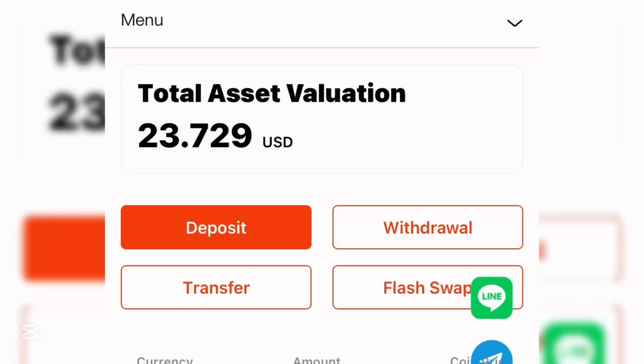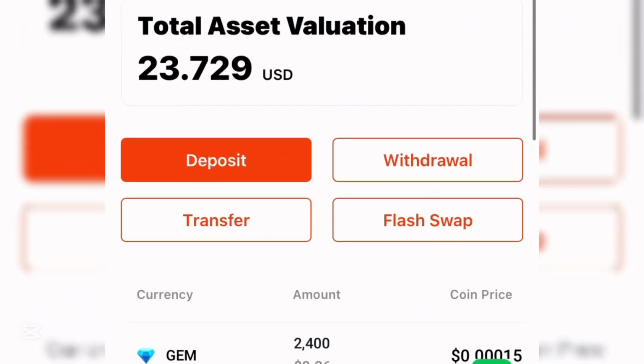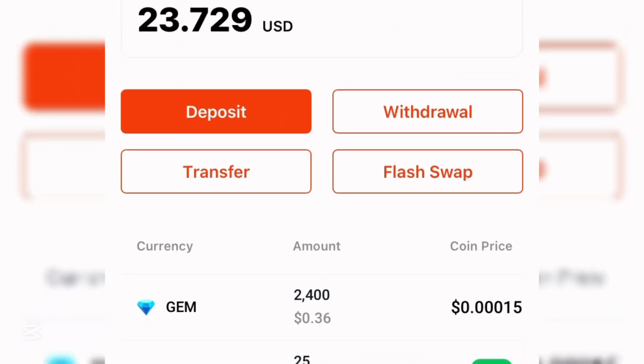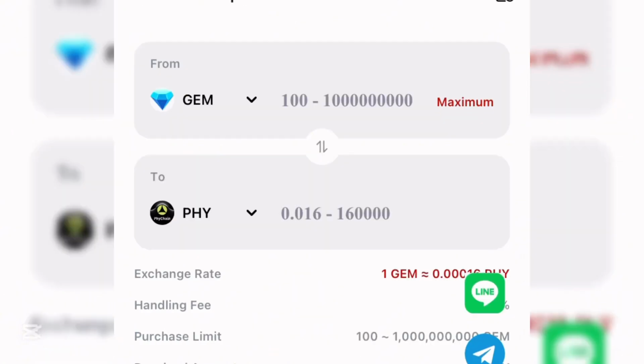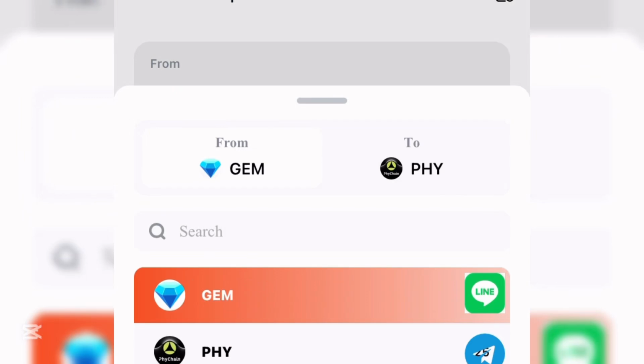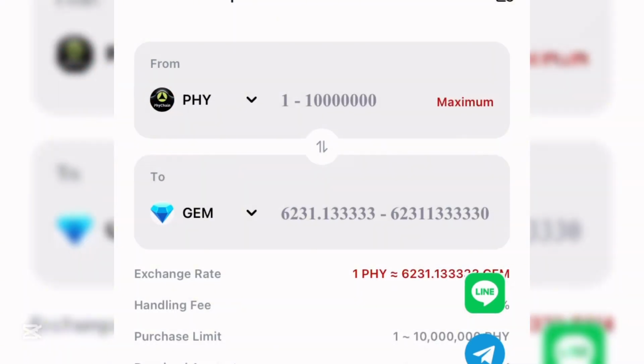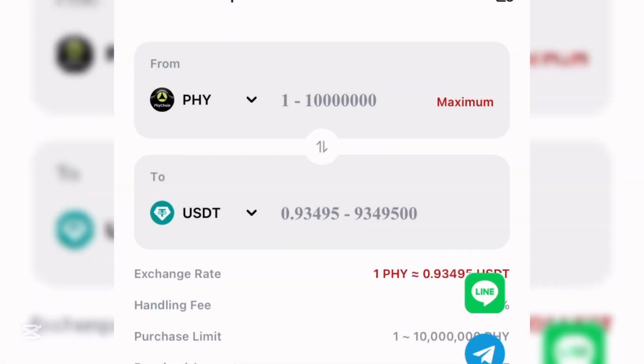And so guys, I'll be placing withdrawal before showing you how to leverage this platform. Now you can actually see I have over 20 USDT on my account. This is not actually in USDT form. You're just going to be swapping this to USDT to be able to place withdrawal on this platform. What you want to do is come over to flash swap. Once you click on flash swap, you are going to be swapping this into USD. Come under the first one that says gem, click on it, and select the PHY. Then come under gem and select the USDT. Now you're going to be converting this into the USD.